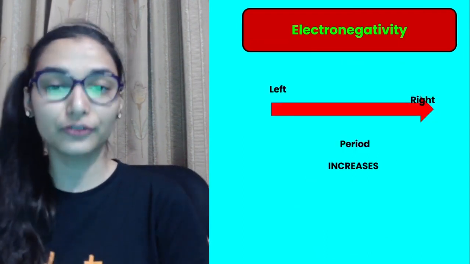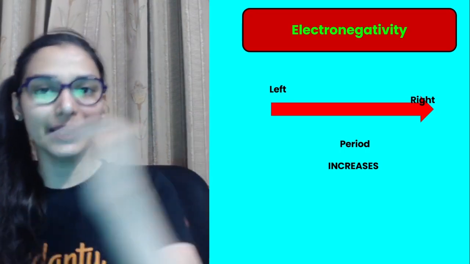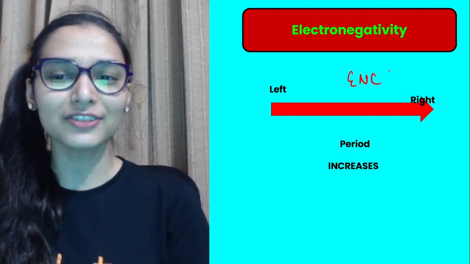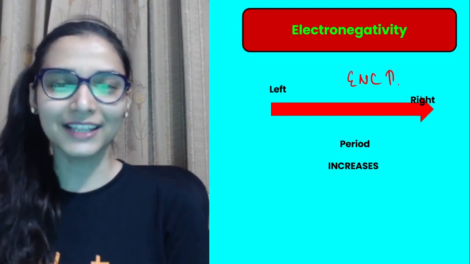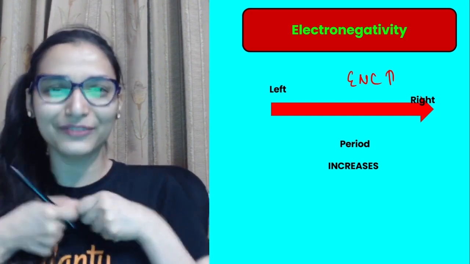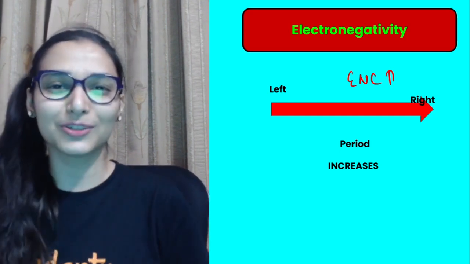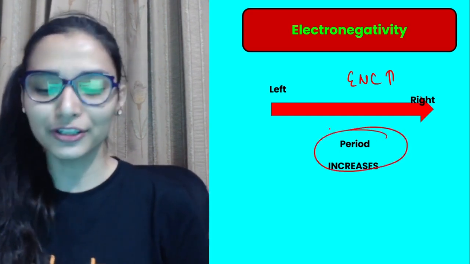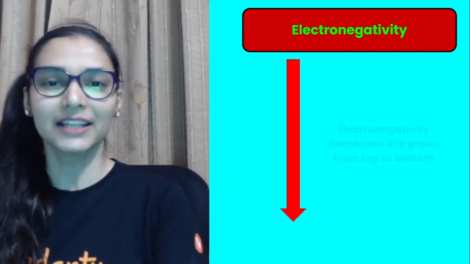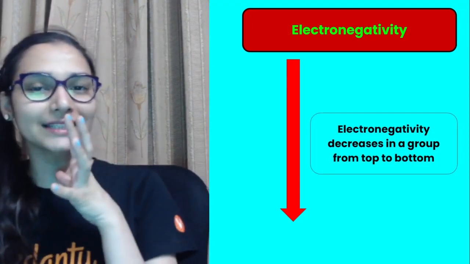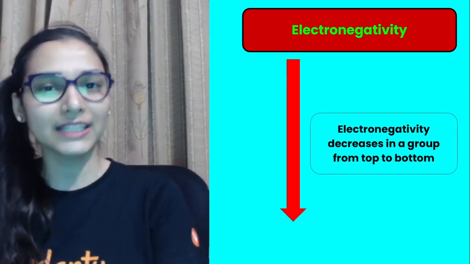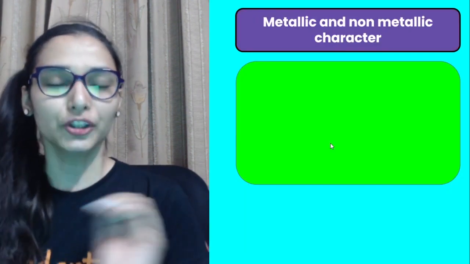And if you want to see the trend of electronegativity, then going left to right, what happens? Again, effective nuclear charge is increasing. So the tendency of the nucleus to say, I want that electron, fluorine, this electron belongs to me, that tendency is also going to increase. Going down, size is increasing. Definitely the nucleus is not imparting that force of attraction on the valence electron, so the tendency to pull the electrons decreases. You can do this easily.